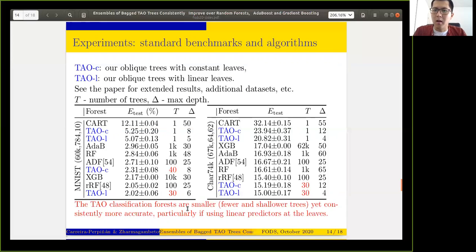Okay. And it's also true that our oblique trees use more parameters at each node. Therefore, we also report the actual number of parameters and our estimates of flops for inference. Results can be found in the main paper, and they show that TAO forests have comparable model sizes, and this is partially due to the sparsity penalty that we apply.